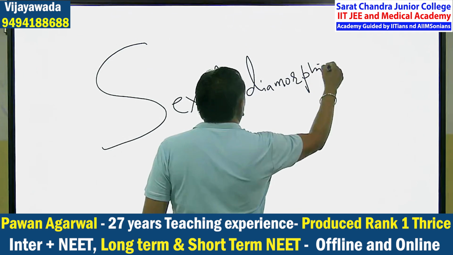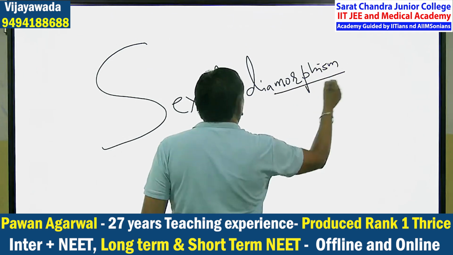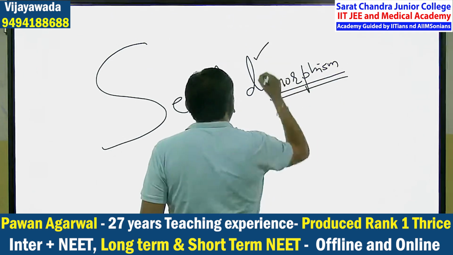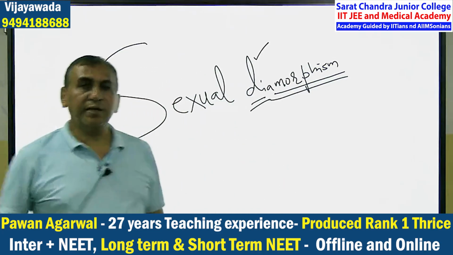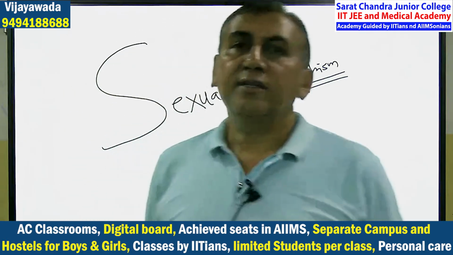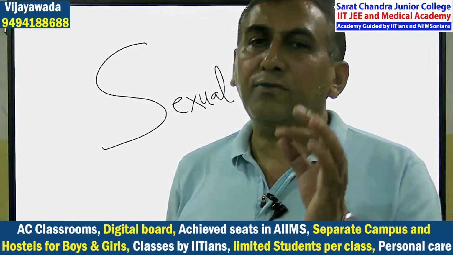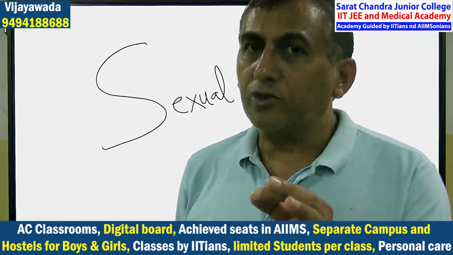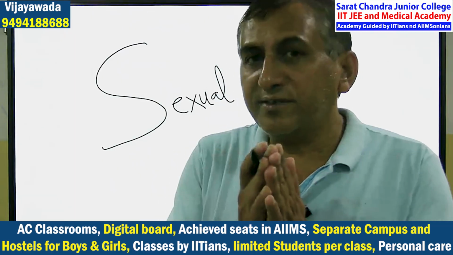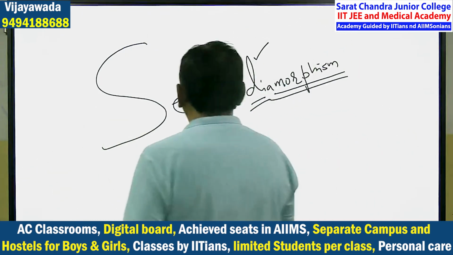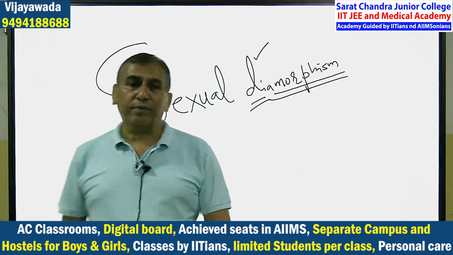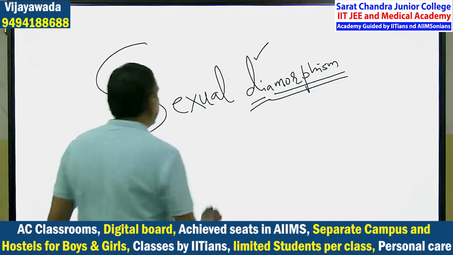Morphism means morphology. On the basis of morphology, there are two: one is male, one is female. When we are able to identify the male individual from the female individual only on the basis of external characters, then it is known as sexual dimorphism. Are you getting? So, what is sexual dimorphism?